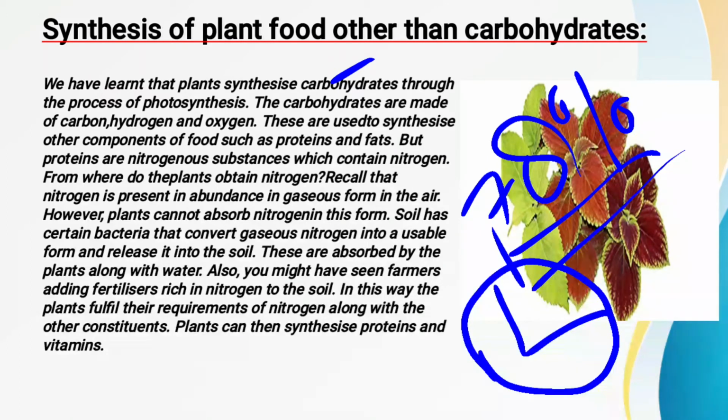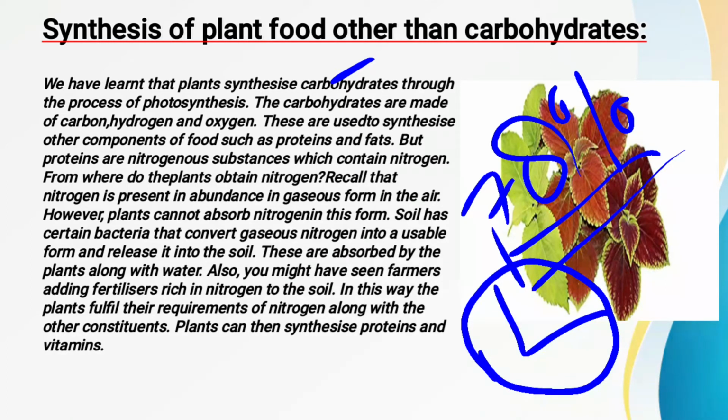And when the roots absorb water and minerals from the soil, along with the water they also absorb the nitrogen. Thus these plants fulfill their requirement of nitrogen, and by using this nitrogen, water and other minerals, the plants are also able to synthesize other nutrients, called proteins and vitamins, etc.